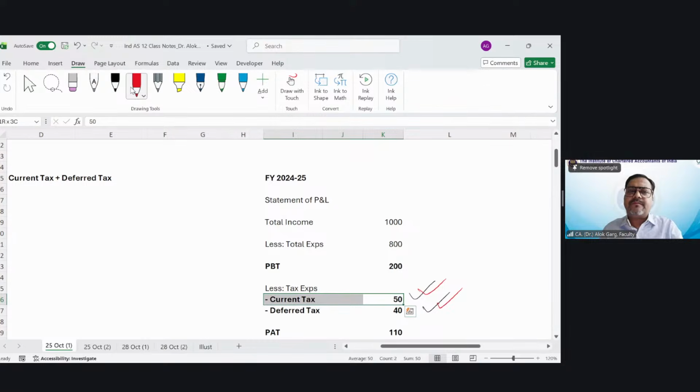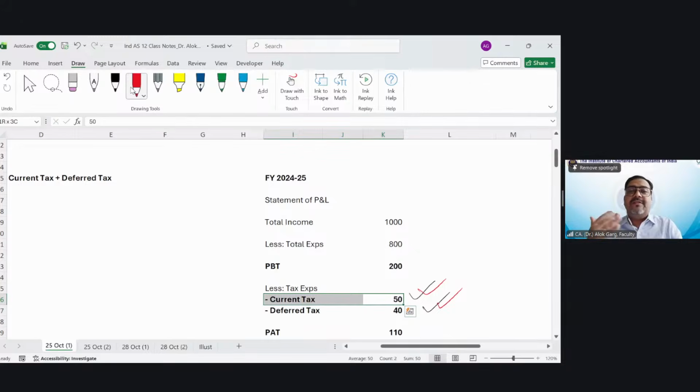Sir, these companies, while they are filing their return of income, because they are subject to tax audit, their return of income will be filed by 30th of September or 31st of October, whatever the date may be. Sir, then while computing the current tax expense in their books of accounts for the year ended 31st March 2026, since they are going to file their return after 6 months, how have they computed?